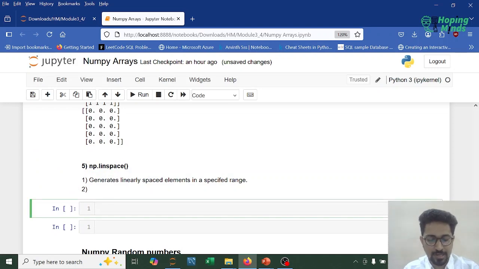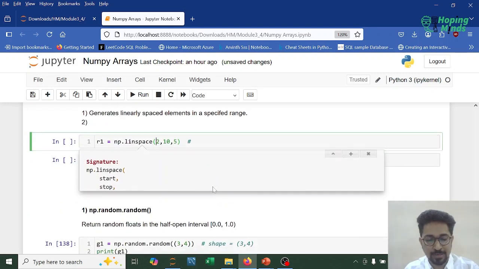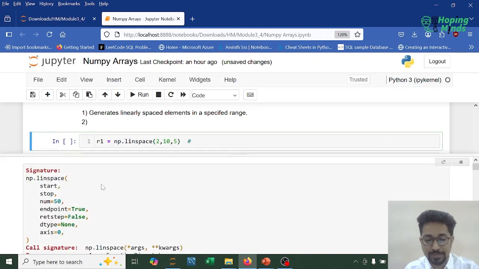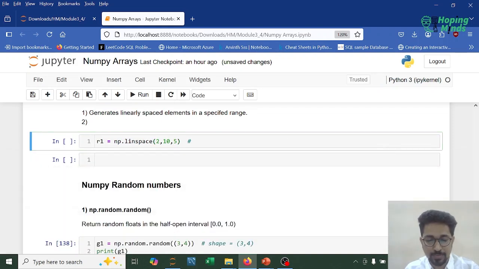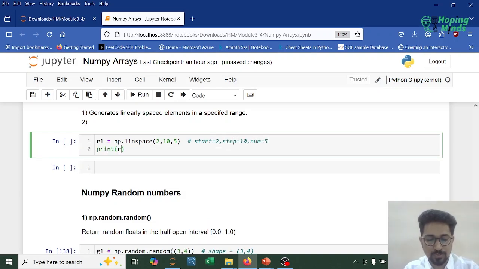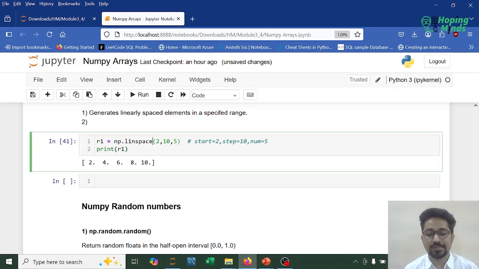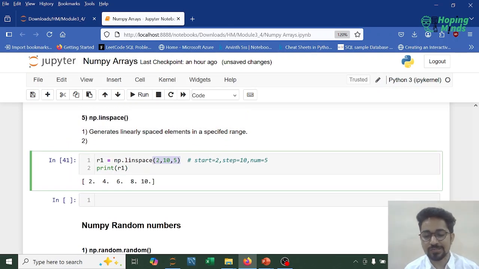For instance, I want to create an array R1 with np.linspace. Between 2 and 10 I want 5 elements. So what are the 3 parameters over here? Start, stop, and number. It is not the range, it is number. All right, so start is 2 and the stop is 10, and the number used is 5. So now if I print R1, see, it is generating 5 linearly spaced numbers between the specified range